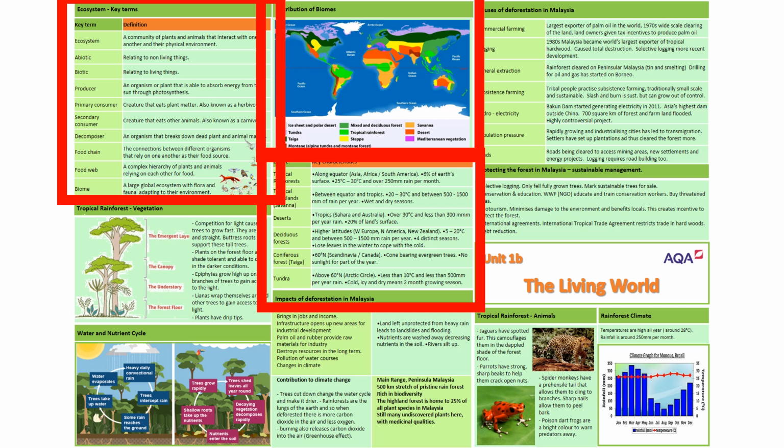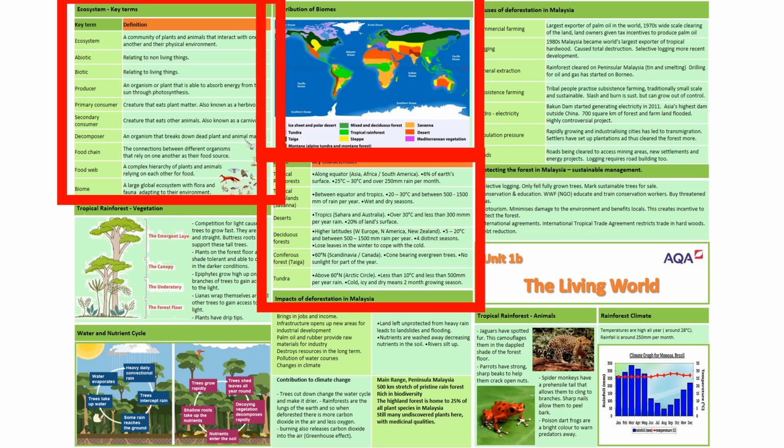another and their physical environment. Abiotic relates to non-living things. Biotic relates to living things. A producer is an organism or plant that is able to absorb energy from the sun through photosynthesis.